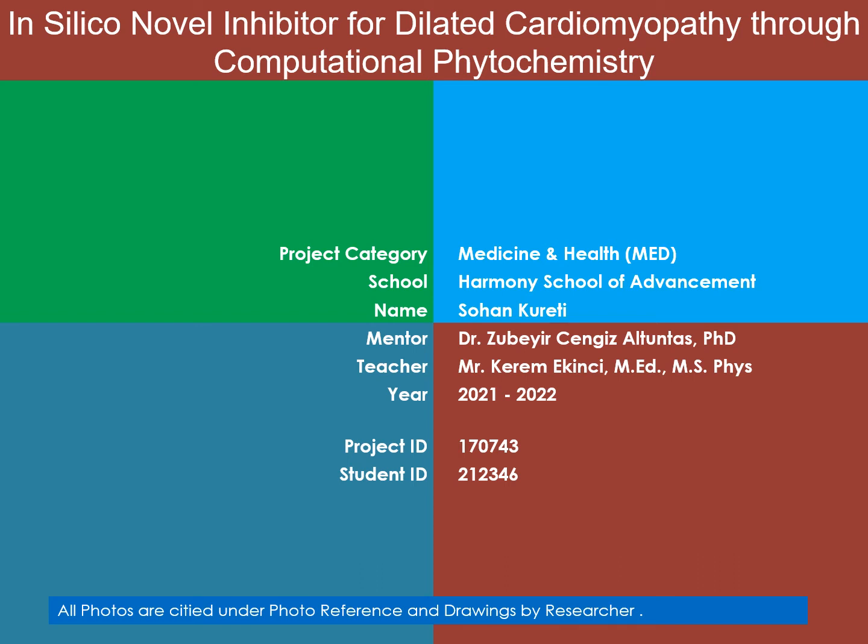Good morning, judges. My name is Sohan Karidi, and my project is in silico novel inhibitor for dilated cardiomyopathy, DCM, through computational phytochemistry in the medicine and health category. In silico means scientific experiments or research conducted or produced using computer modeling or computer simulation. And computational phytochemistry uses chemical extracts from plants to find a non-toxic candidate drug for DCM.